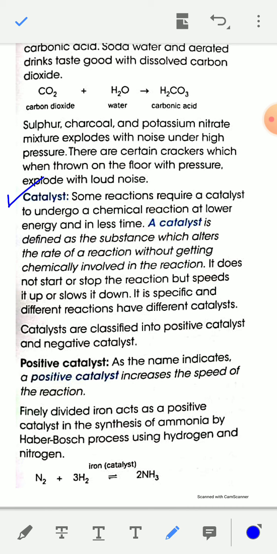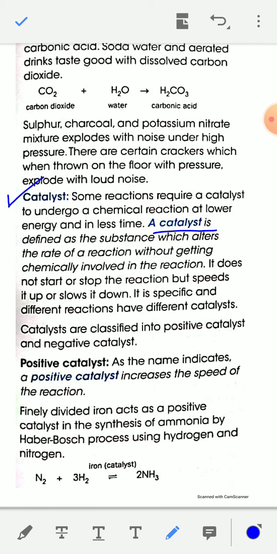So a catalyst is defined as a substance which alters the rate of a chemical reaction without getting chemically involved in the reaction, and it does not start or stop the reaction, but speeds up or slows it down. Okay, and it is specific, and different reactions have different catalysts.